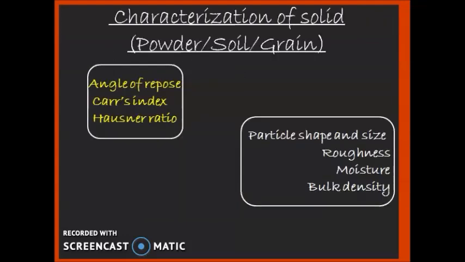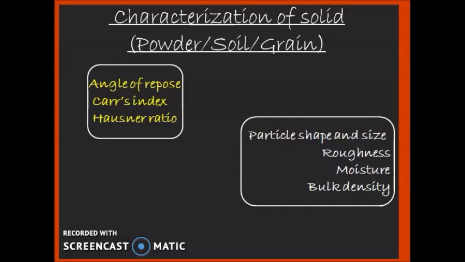In industry, handling of solids is a major issue. Solids in form of grains or powder are characterized by several properties such as shape, size, moisture content, bulk density, roughness, etc. There are some more properties such as Hausner ratio, Carr's index and angle of repose.